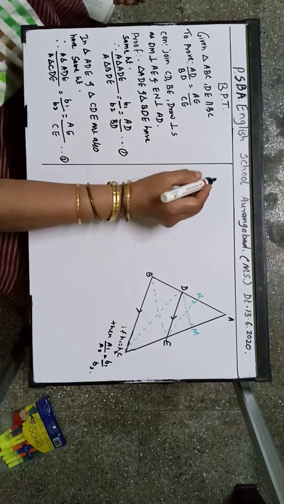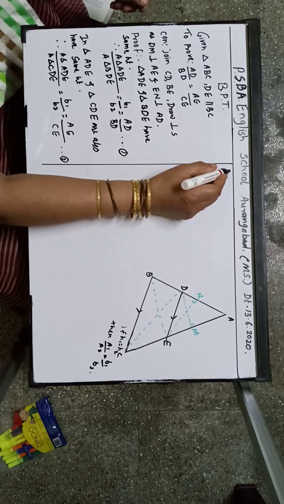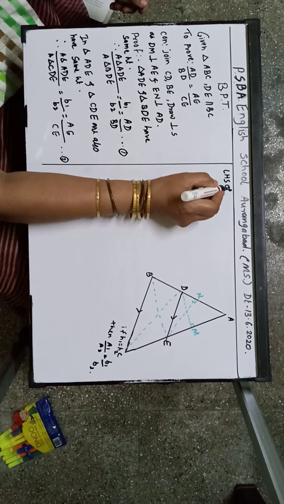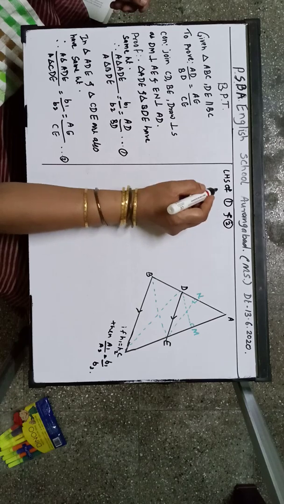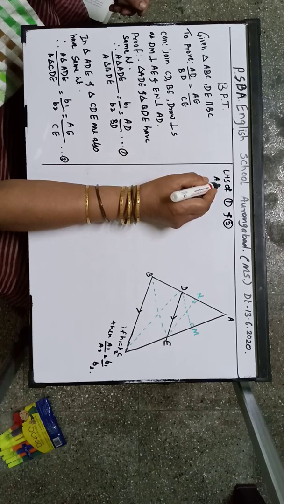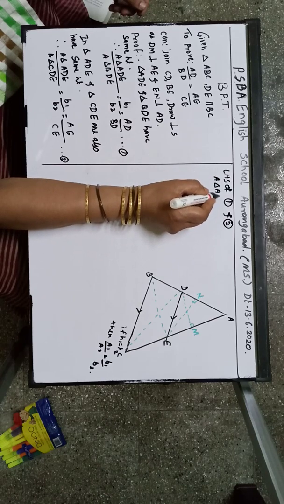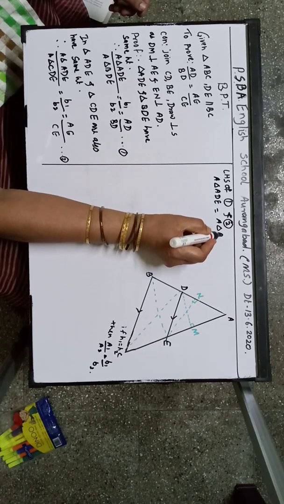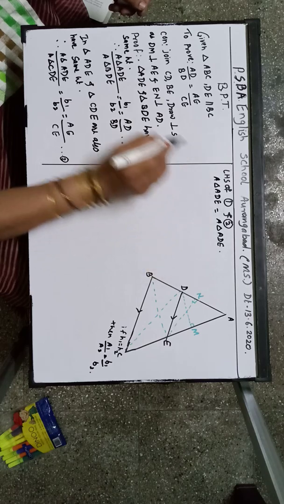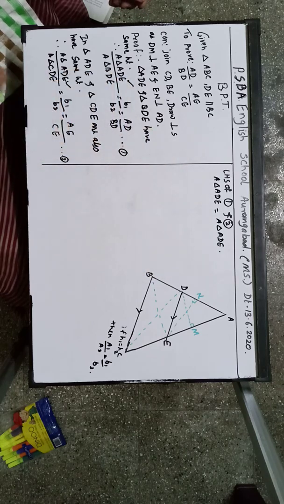Now the LHS of the first statement and the second statement: we have area of triangle ADE equal to area of triangle ADE. So the numerator is the same, correct? This one and this one.